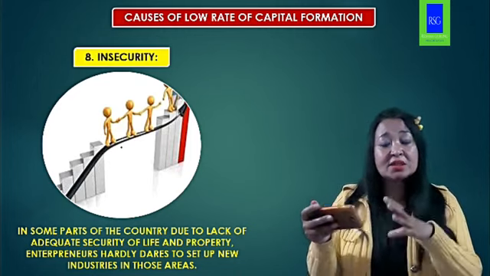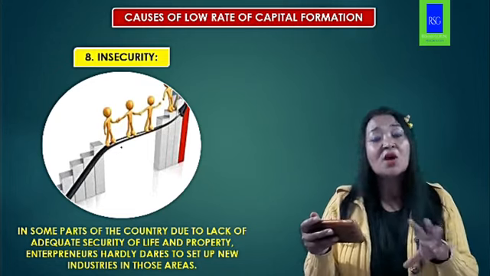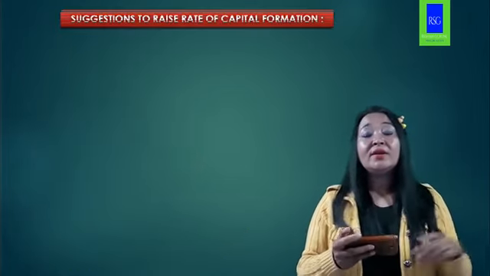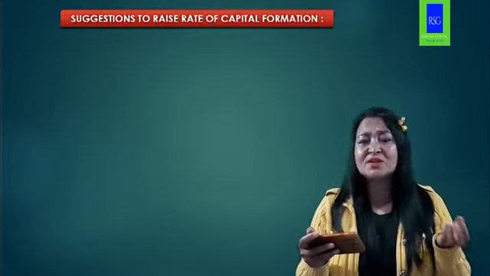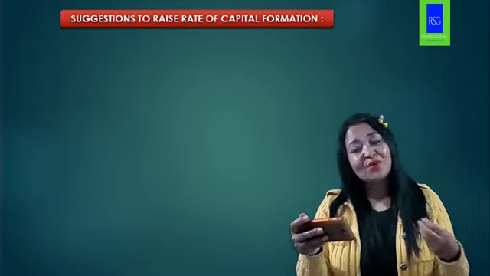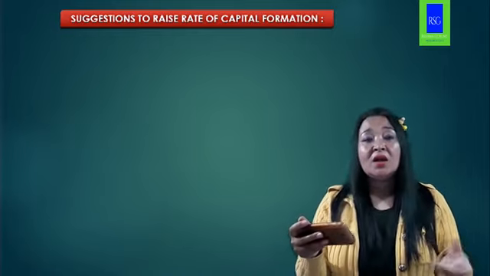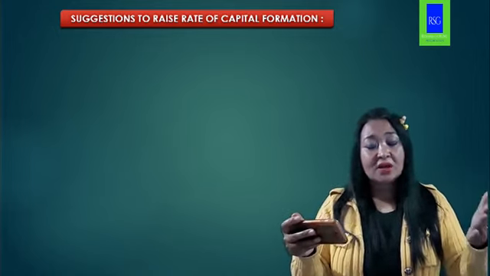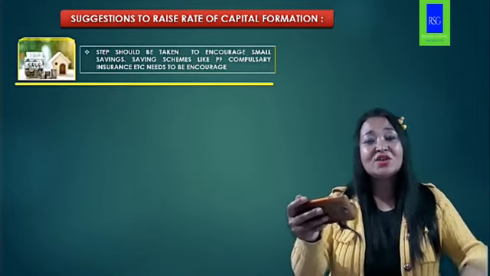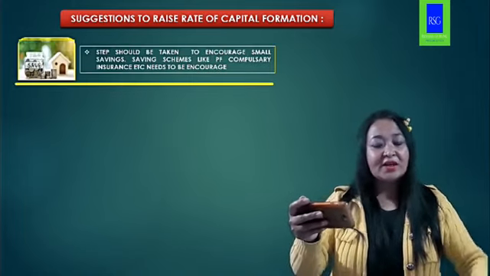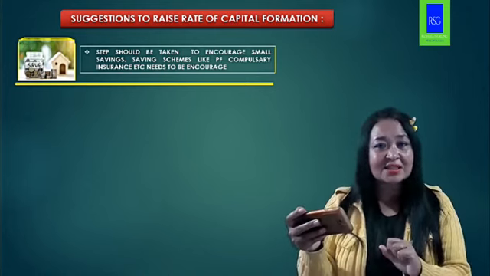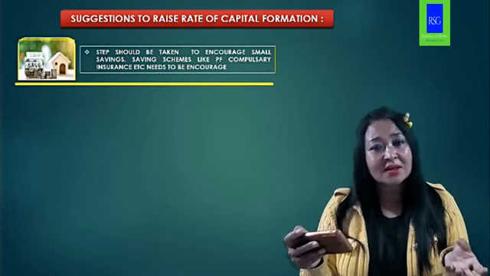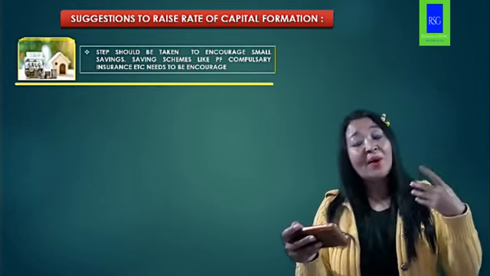Okay, so what we discussed right now are various factors responsible for the low capital formation in our country. In this context, let us make some suggestions to raise the rate of capital formation. The government should take some steps to encourage small savings like PPF, the Public Provident Fund, compulsory insurance and compulsory deposits.